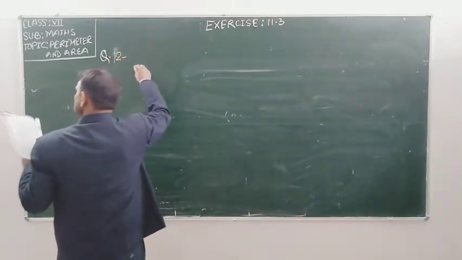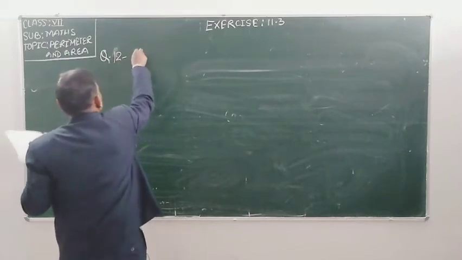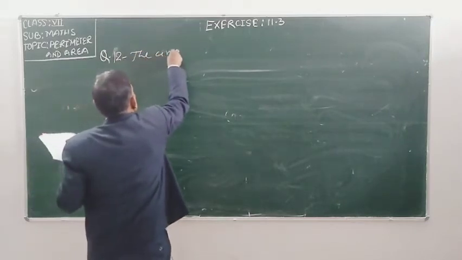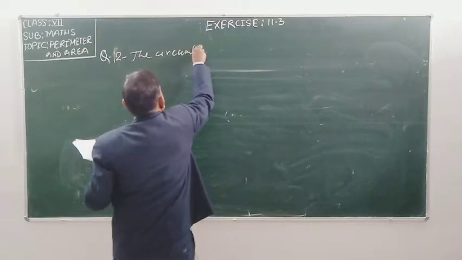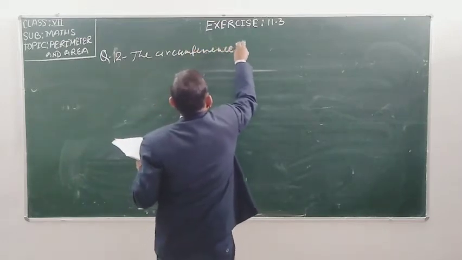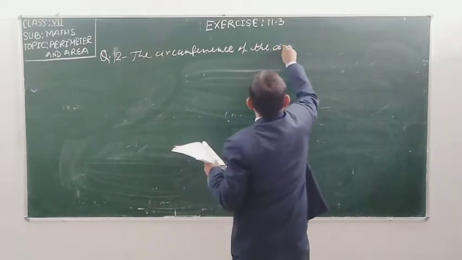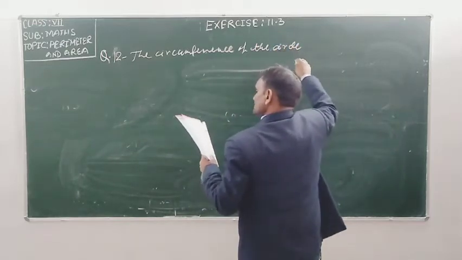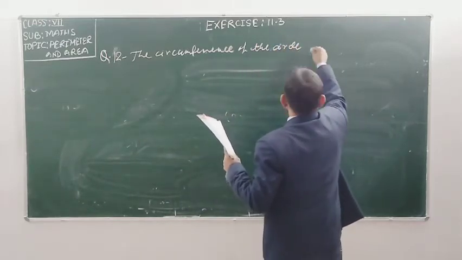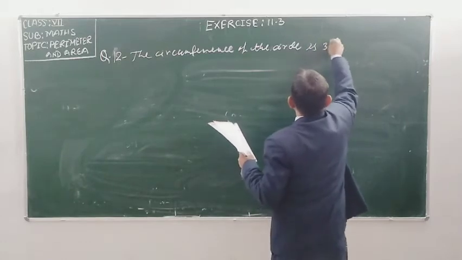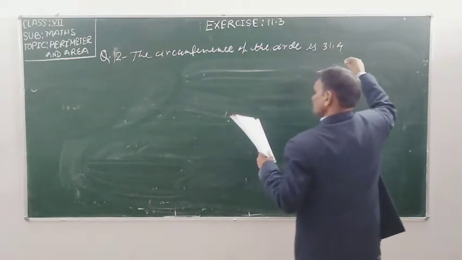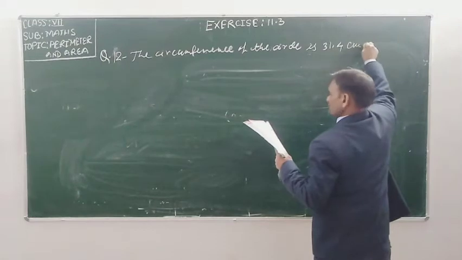Question number 12 is saying, the circumference of a circle is 31.4 centimeter.